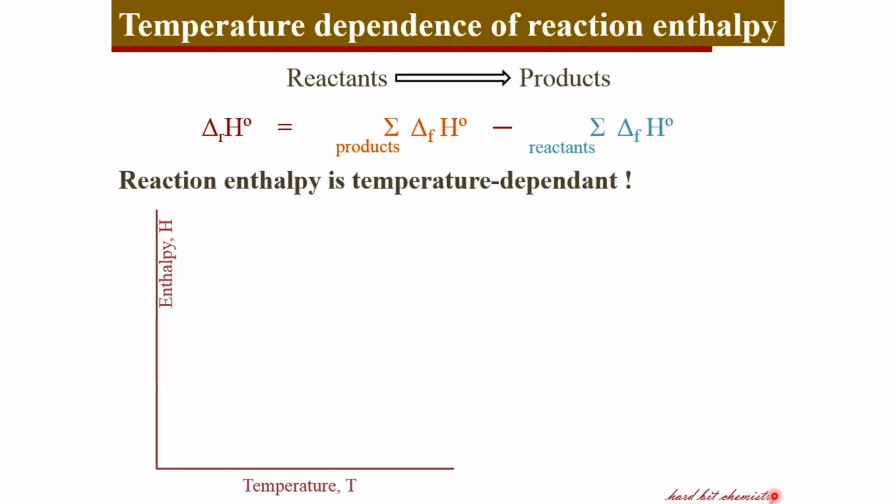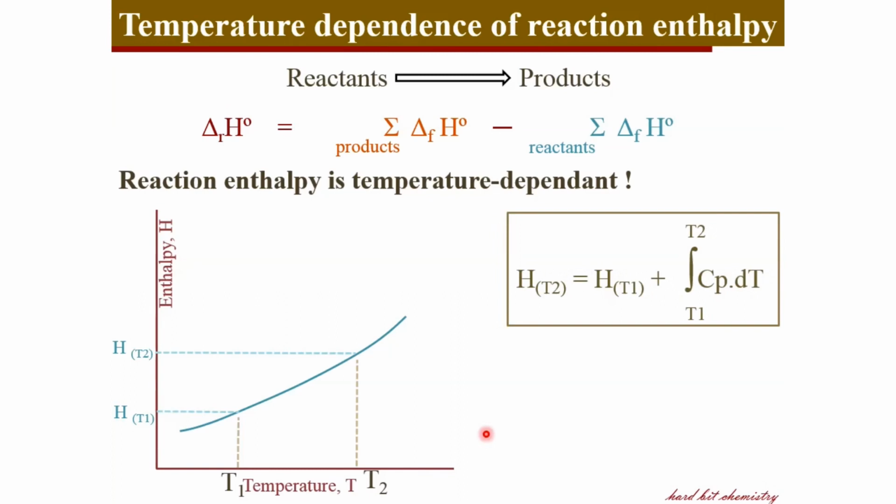Anyway, if you plot enthalpy of a substance against temperature, you will end up with a graph like this. You've got enthalpy measured at a given temperature T1, that is HT1, and at another higher temperature you have this enthalpy value, that is HT2. These two enthalpies are related through the specific heat capacity of the substance. That is, enthalpy at a higher temperature is related to enthalpy at lower temperature through the specific heat capacity when the substance is moving from temperature T1 to T2.